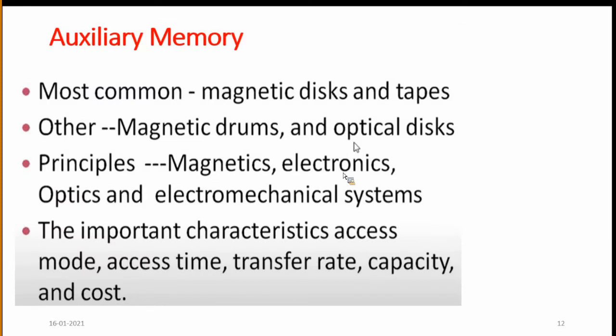Next, coming to auxiliary memory. What is auxiliary memory? The auxiliary memory is most commonly magnetic disks and tapes. Magnetic drums and optical discs are also used. The principles are magnetics, electronics, optics and electromechanical systems. The important characteristics are access mode, access time, transfer rate, capacity and cost.